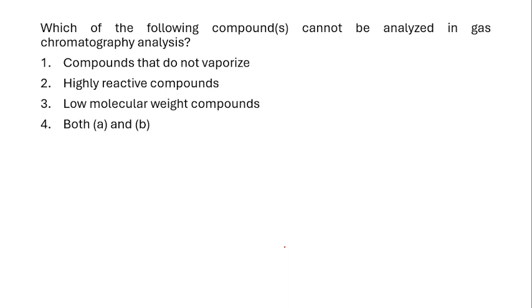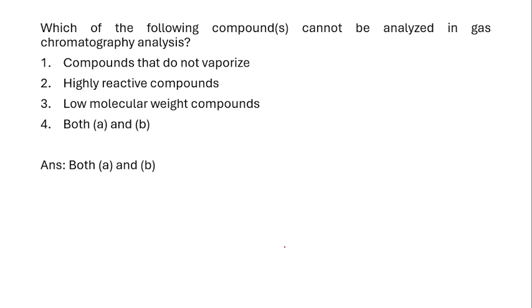Which of the following compounds cannot be analyzed in gas chromatography analysis? A, compounds that do not vaporize; B, highly reactive compounds; C, low molecular weight compounds; D, both A and B. Any guesses? What is the answer? Which compounds cannot be analyzed in gas chromatography? The answer is both A and B. Compounds that do not vaporize. That is obvious, right? This is gas chromatography. Only the gaseous components can be measured. So whenever the component is not vaporizing, that component cannot be measured.